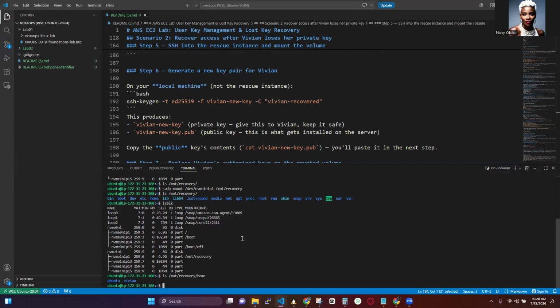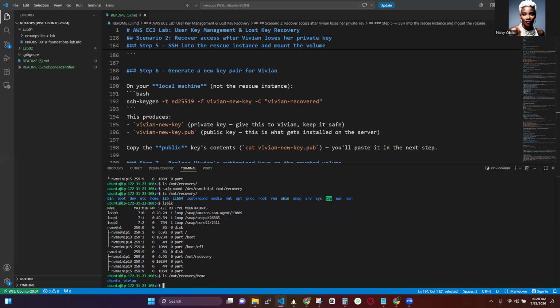So we took Vivian's hard drive and attached it to a completely new EC2 instance. It's just like plugging an old laptop hard drive into another laptop using a USB adapter, right? Since Linux can read the file system, we can now modify files, even though the original server isn't working, right? That's exactly what we did here.